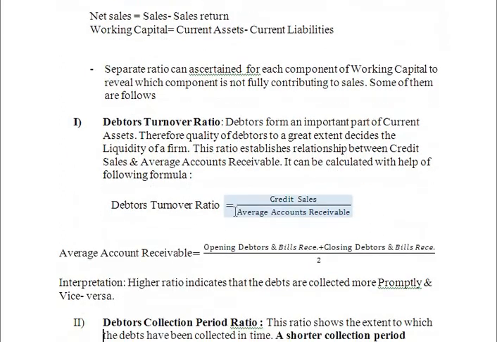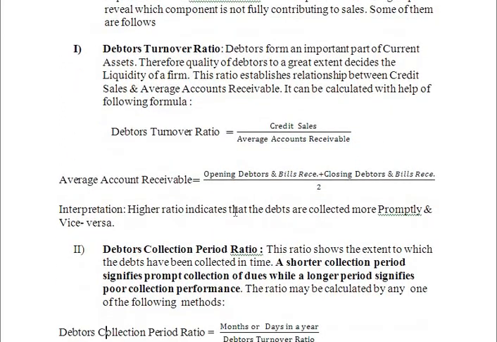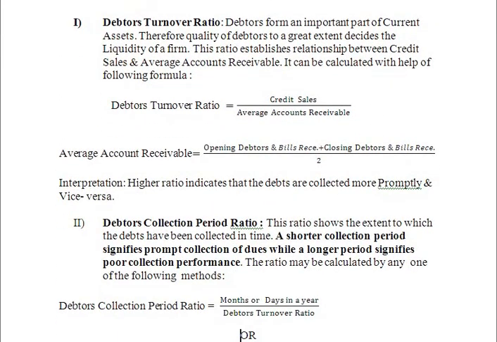And these are the various components of working capital. First one is debtors turnover ratio. This ratio will give you the information regarding how much the firm has sold their goods on credit basis and how much of the credit amount they have received.